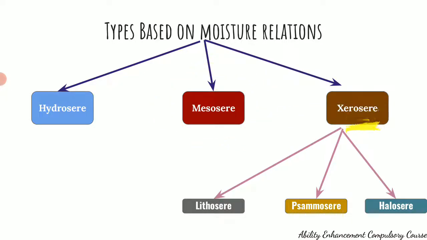Xerosere or xerarch is the succession which is seen in conditions which are very minimal, very less water, poor nutrient conditions. Such an area, when we see succession, that is called as a xerosere or a xerarch. Usually the pioneer species in such areas, because the conditions are very difficult to live, there's hardly any water and there's not much of nutrients, are crustose lichens.